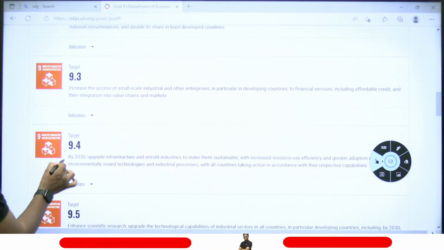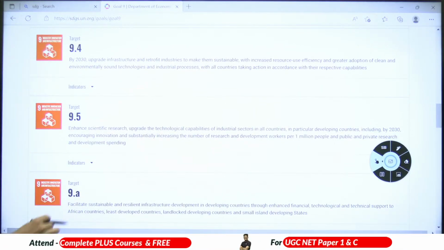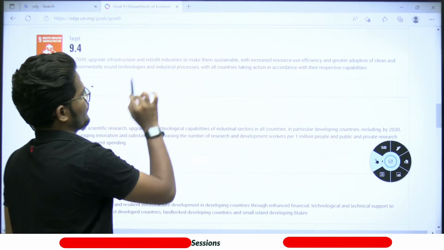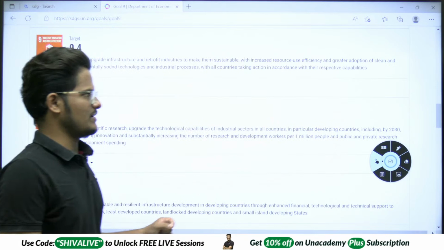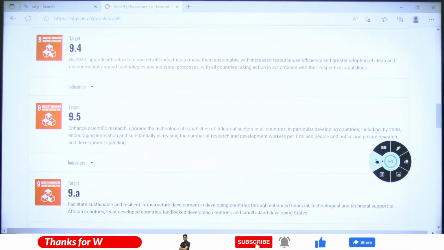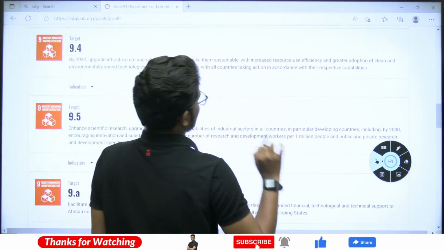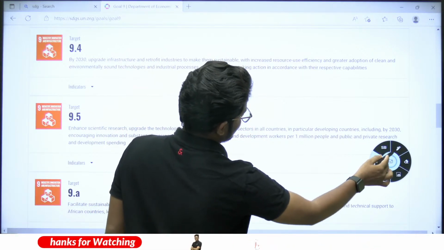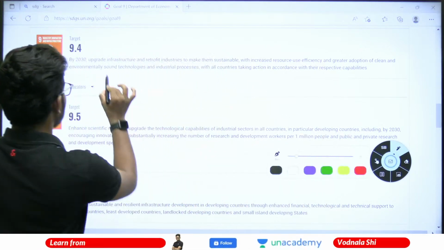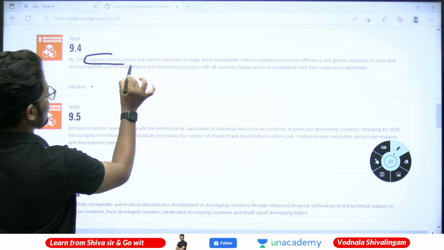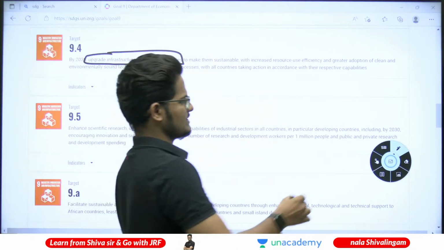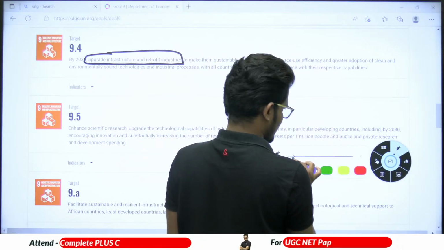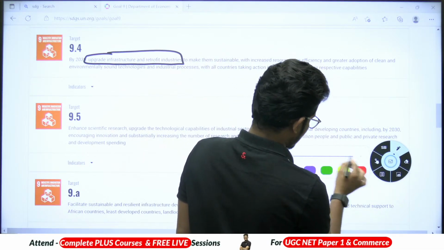Next, 9.4: upgrade infrastructure and retrofit industries to make them sustainable, with increased resource use efficiency and greater adoption of clean and environmentally sound technologies and industrial processes, with all countries taking action in accordance with their respective capabilities. You can see, by 2030, upgrade infrastructure and retrofit industries to make them sustainable. Their efficiency has to be increased mainly.